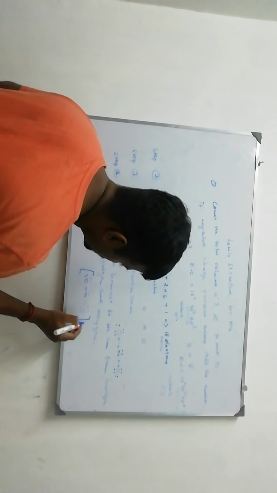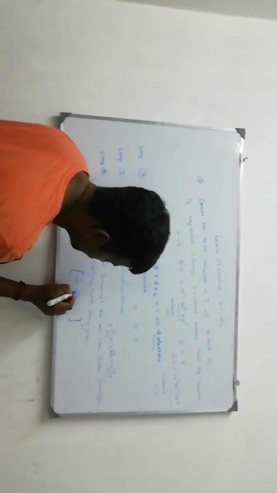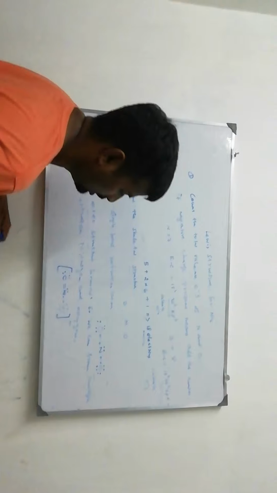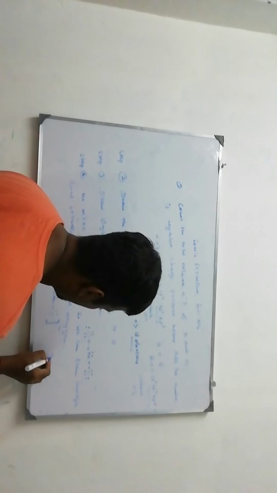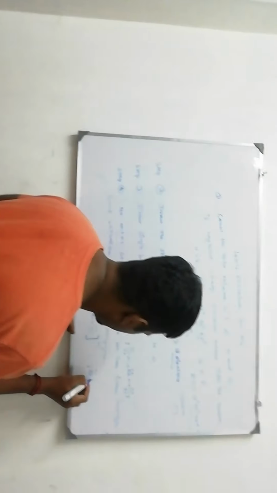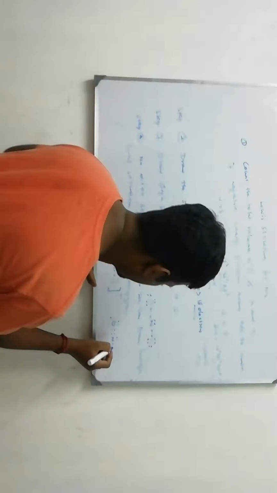Now we have to check the structure. How many electrons are present in nitrogen? 1, 2, 3, 4, 5, 6, 7, 8 electrons. So here also it is completed. So we can write like this. Oxygen 1, 2, 3, 4, 5, nitrogen 1, 2, 3, 4, oxygen 1, 2, 3, 4, 5, 6. Oxygen here 8 electrons. Nitrogen here 8 electrons. The other oxygen here 8 electrons. So this and this are the same.